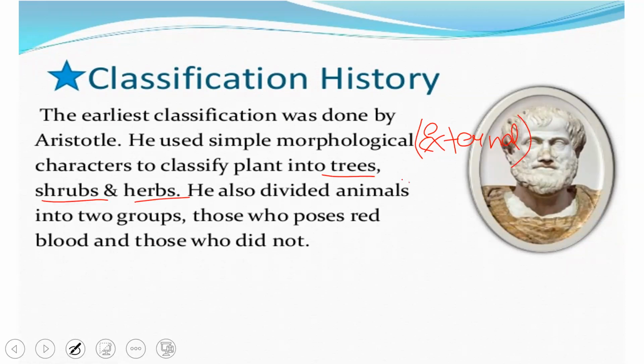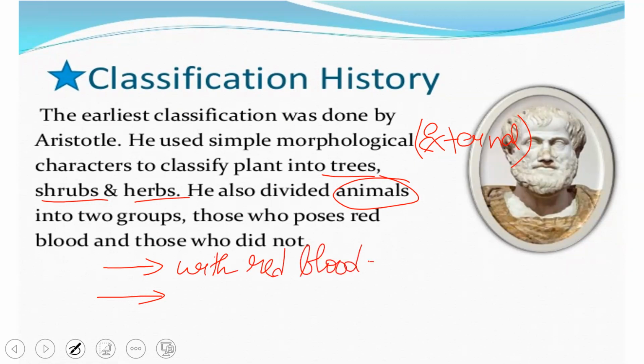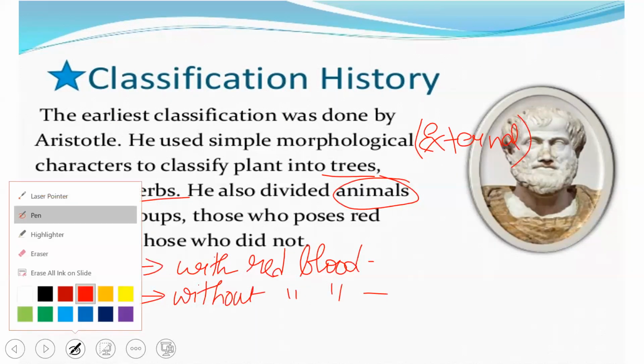As he was a zoologist, he also divided the animals into 2 groups based on the presence of blood: one with red blood, organisms with red blood cells, and the other without red blood.